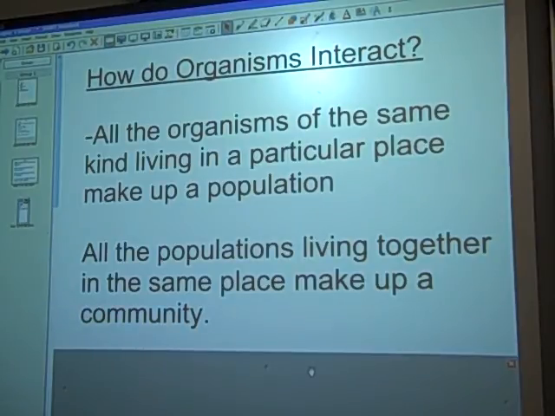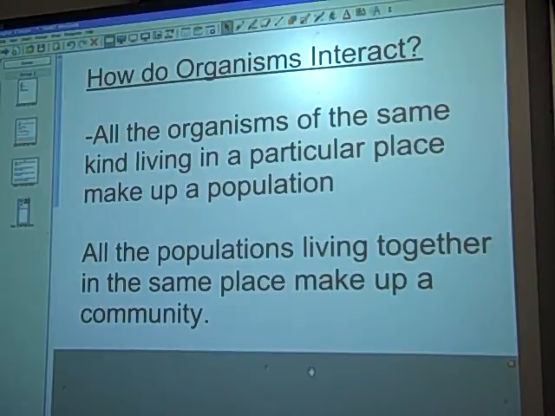Now, that's a population of students at Washington Middle School. We're a population of students here at Central. We are all a part of the same community. How we interact with them, how we always beat them in sports, that is how we interact with them. We are the predator. We are better than them. I'm just kidding. They are a great school. So, how we interact with them is a part of our community. Now, as we go on, we'll figure out what an ecosystem is, okay?